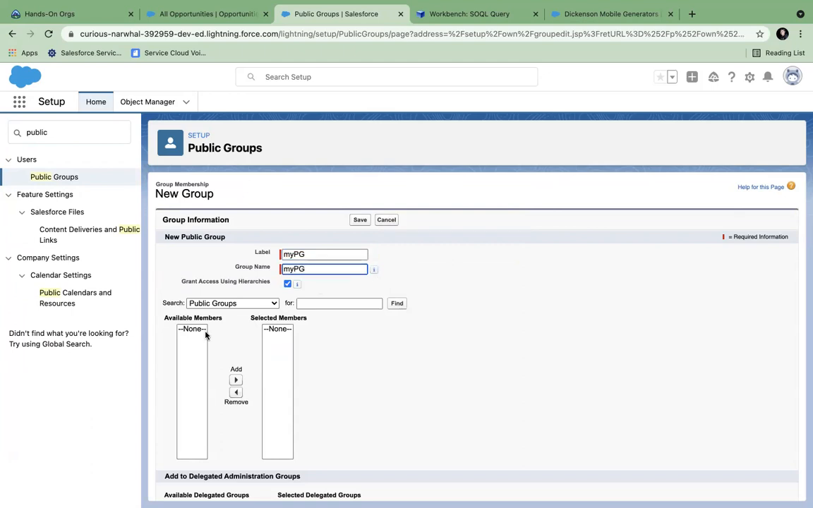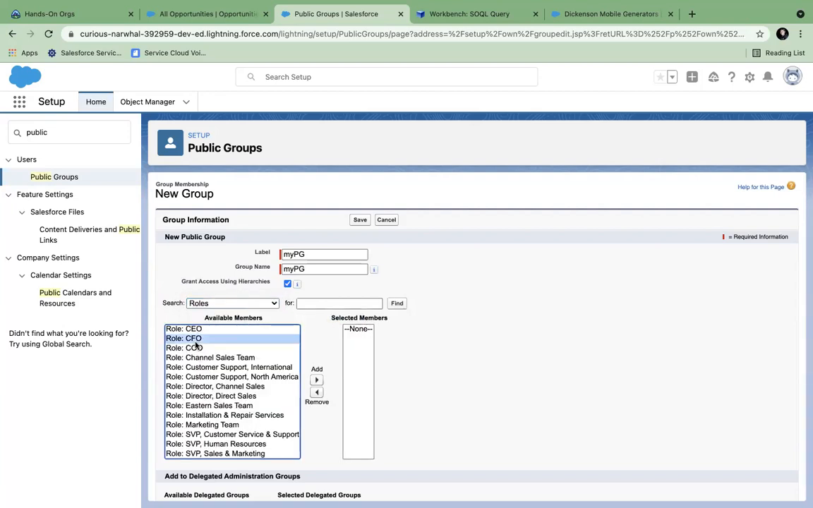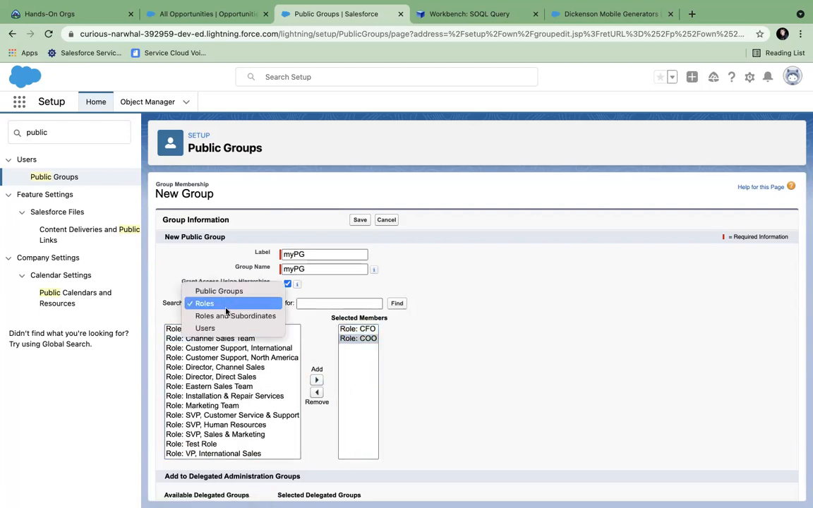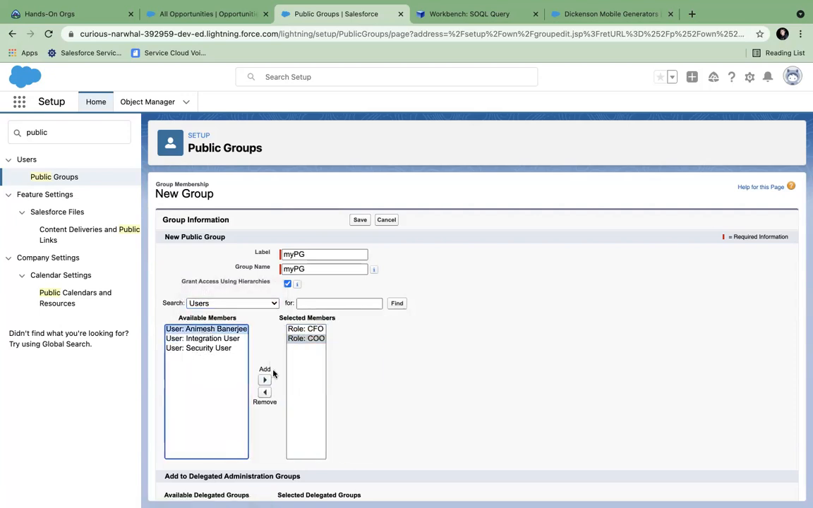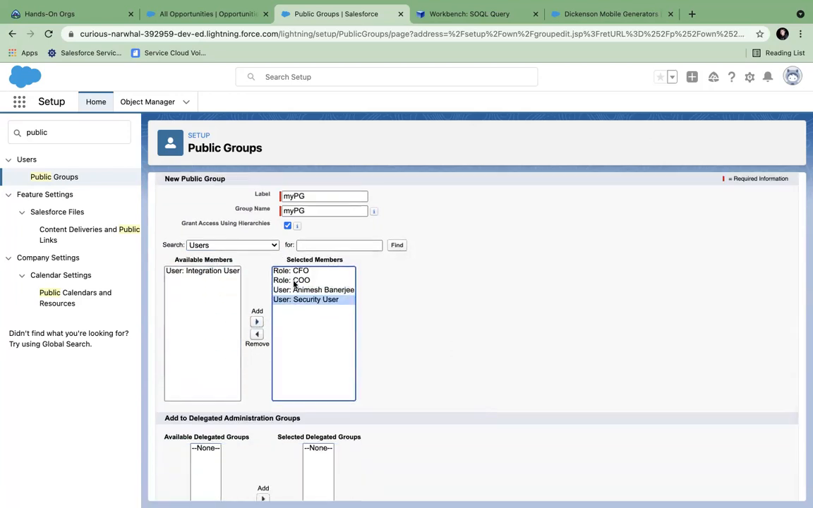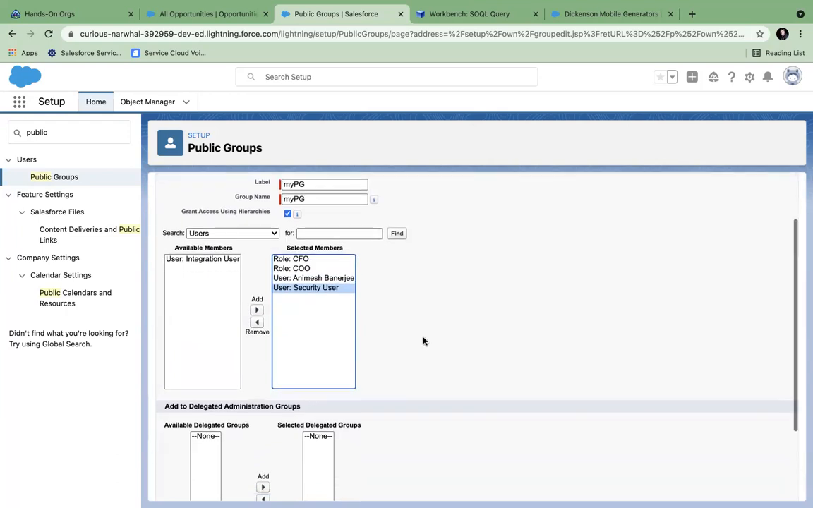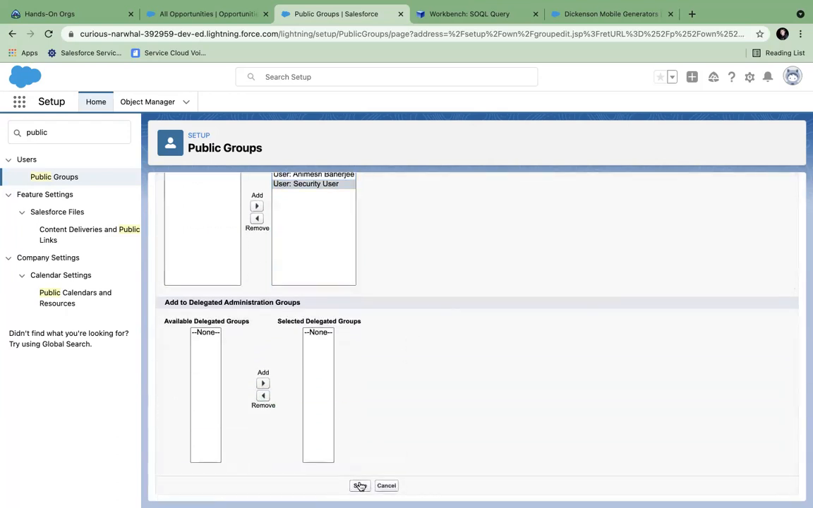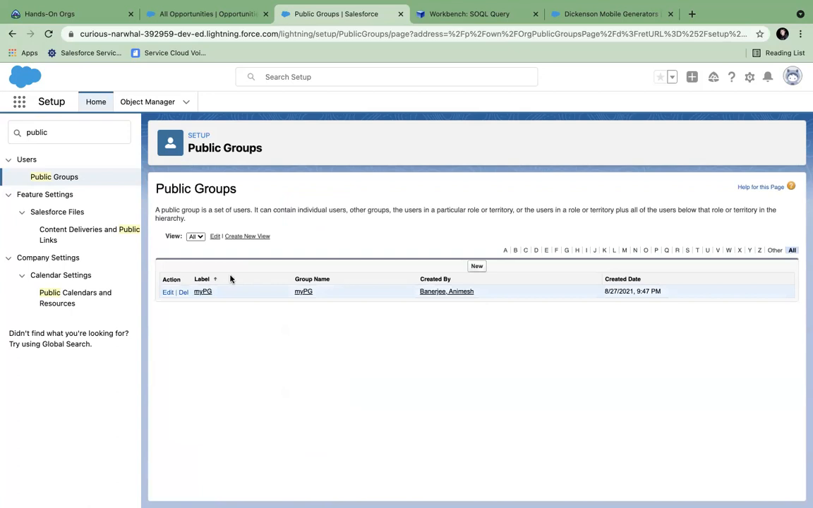public group, right? I can select any existing public groups inside it. So a public group might contain 2 or 3 public groups. I can select some roles. I can also select users, individual users. Yeah. So I have selected 2 roles and 2 individual users in this public group. And I just save. So I have created a public group.